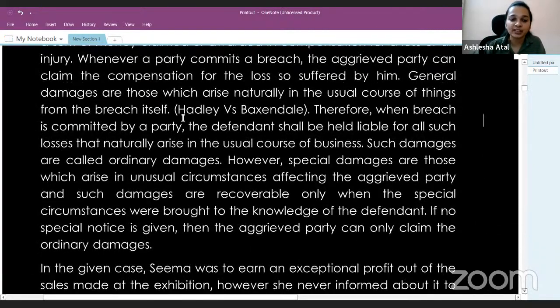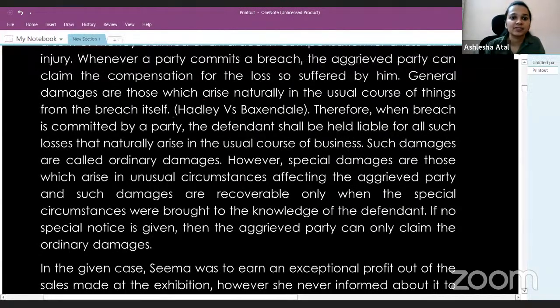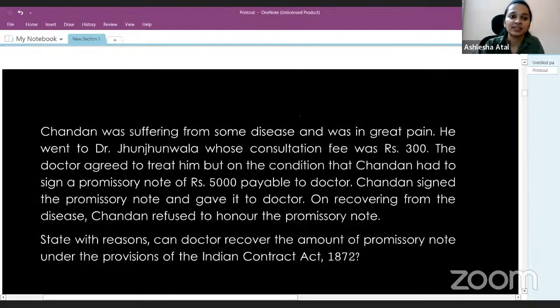So yes, you can quote the name of the case law, Hadley versus Baxendale, as has been quoted here. And finally, end your answer with the conclusion. Moving on to the next question.